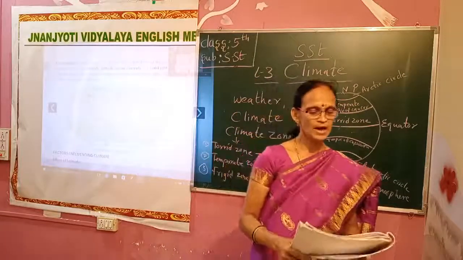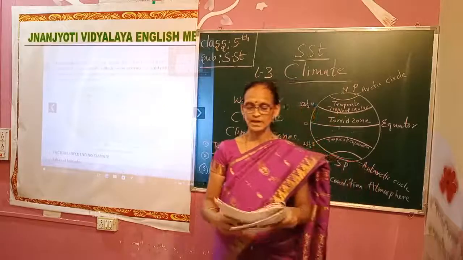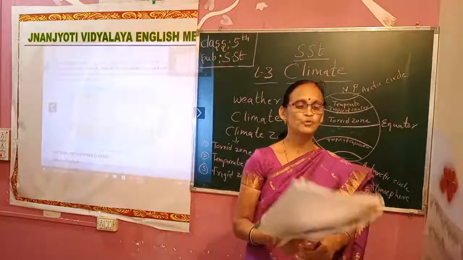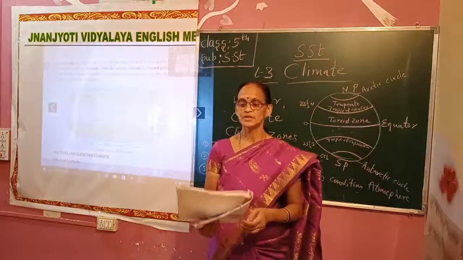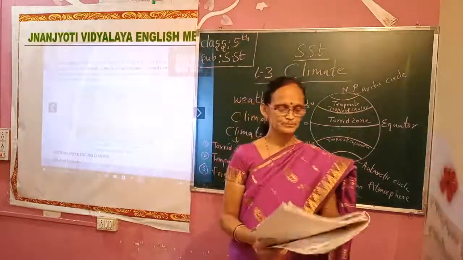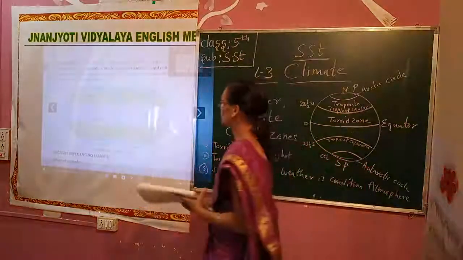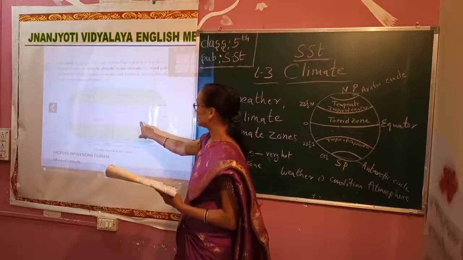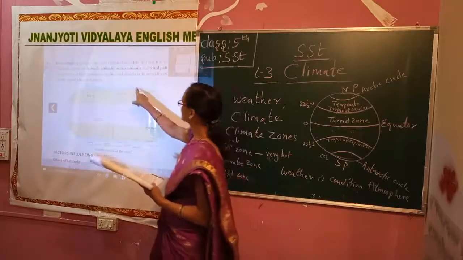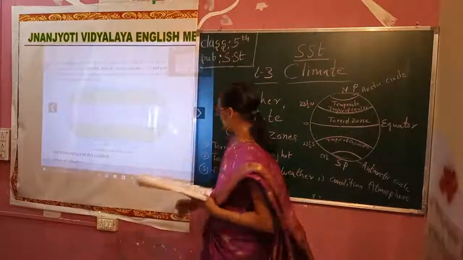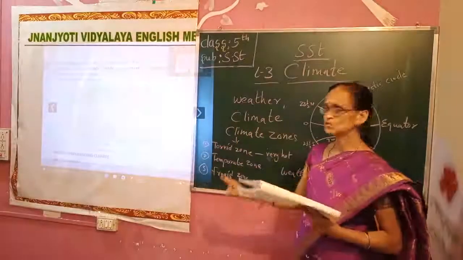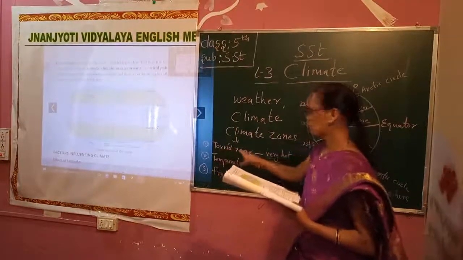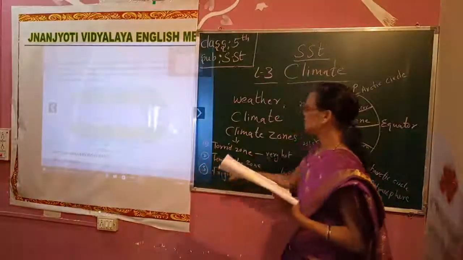The presence of high mountains, oceans and deserts in an area also affects the climate. Here in this figure you can see there are 3 colors. This is pink, this is green and this is blue. Climatic zones are divided into 3 zones: the torrid zone, the temperate zone, and the frigid zone.